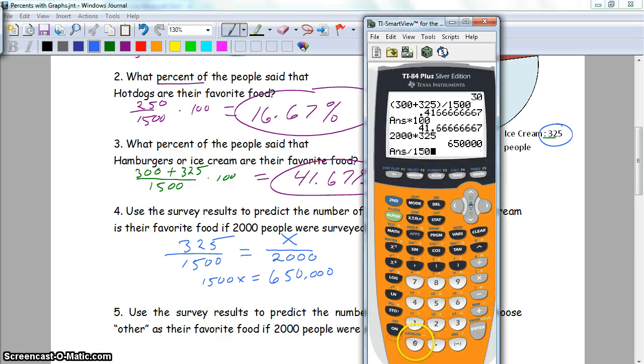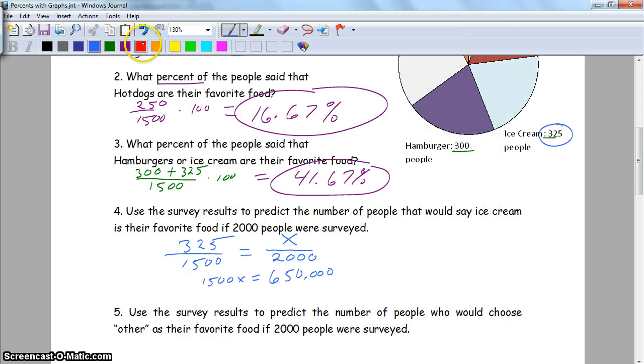And we get 433.3 people. Now, since we're asking for the number of people, we're not going to round it to the nearest hundredth. Now, if it was a rate, sure, but this is how many. Predict the number of people that would say ice cream. 433. Somebody can't have a third of an opinion, so we're just going to write 433 people.